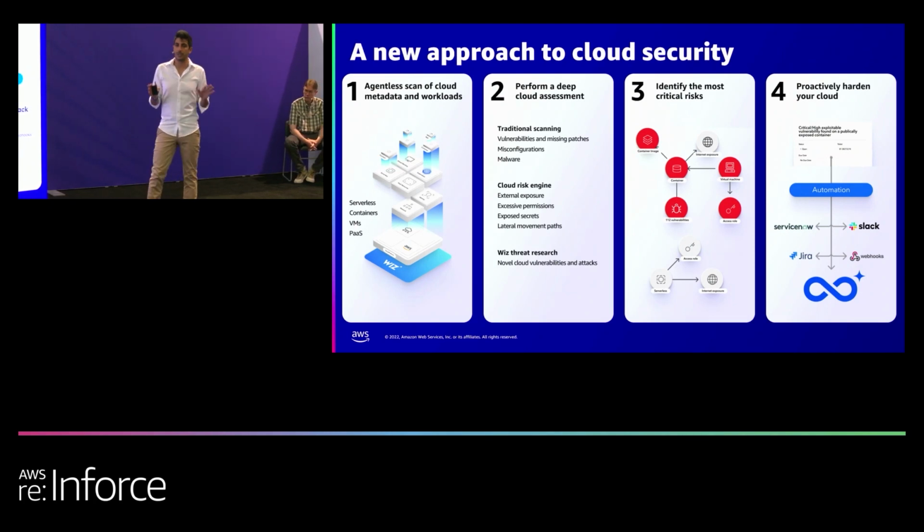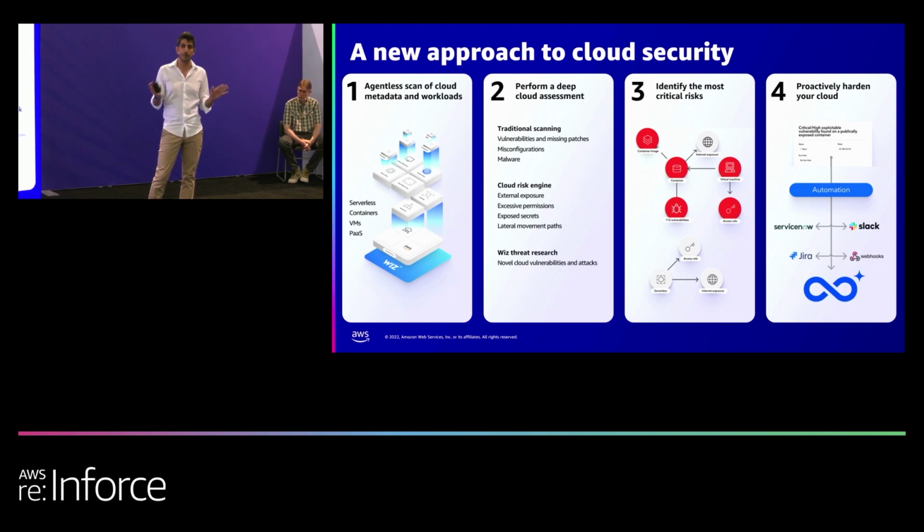First, Wiz is all about agentless. Wiz can be deployed in a few minutes on any size of an AWS environment. It can be deployed at the account level, at the organizational level, and basically within just a few minutes, you can get up and running with Wiz by setting up a role. This role is used to first analyze all of the cloud APIs, right? So to interrogate the APIs, interrogate the configuration, so the control plane of the cloud.